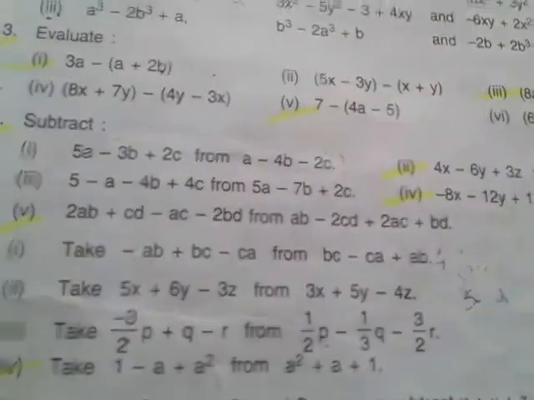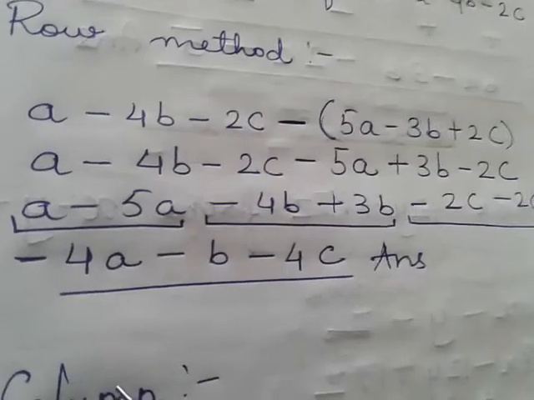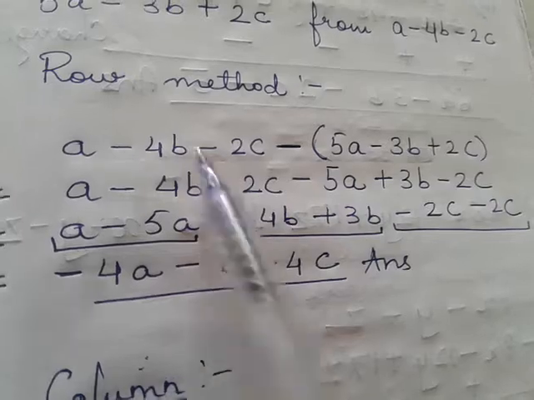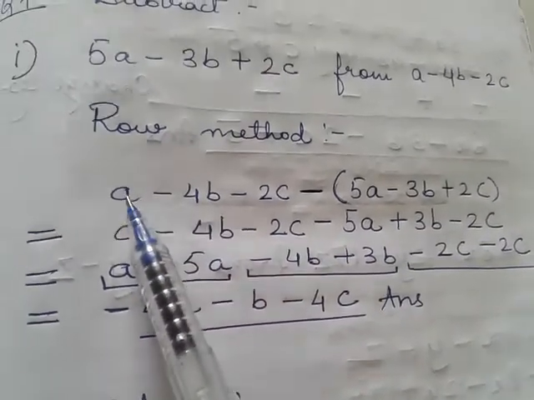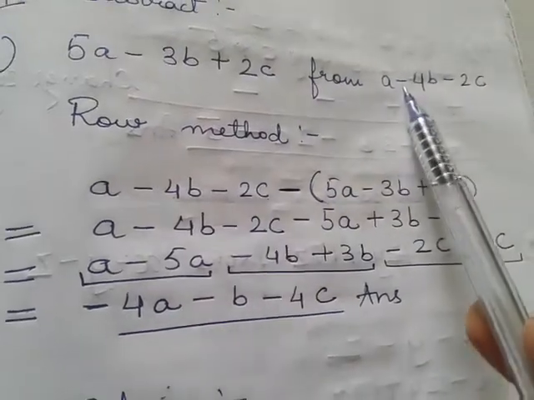Okay, so we'll see the two methods here, row method and column method. So whichever you feel is easy, you can continue with that, but in higher classes it is suggested that the row method is more applicable. So this is the question, a minus 4b minus 2c, that is this one.